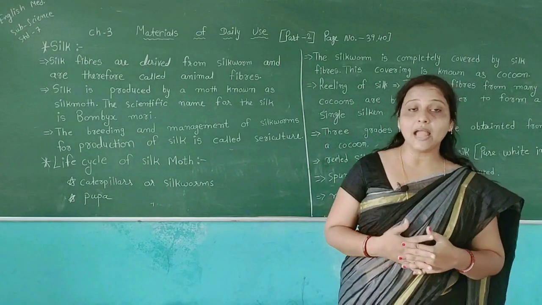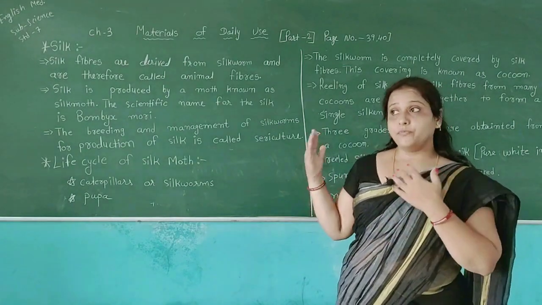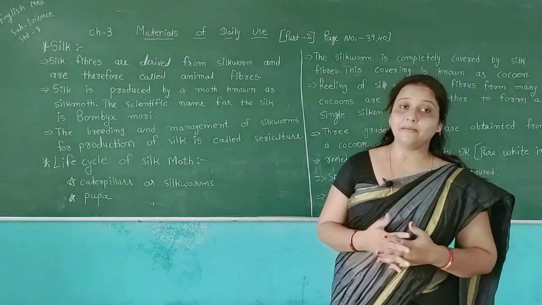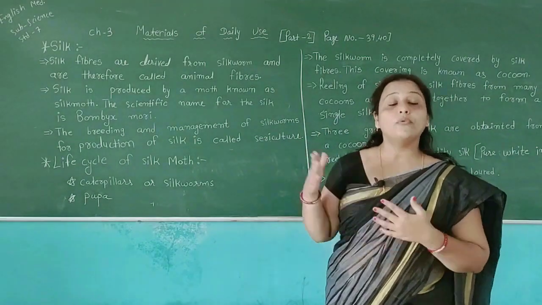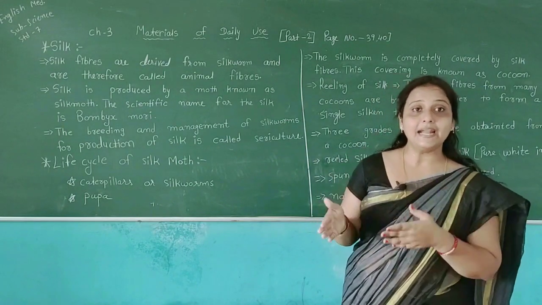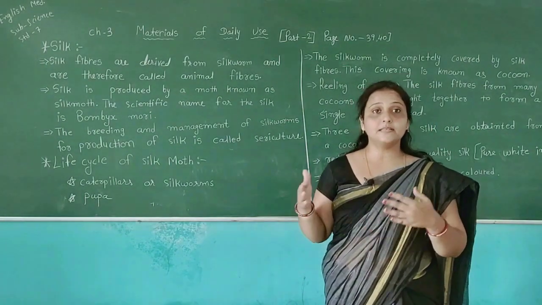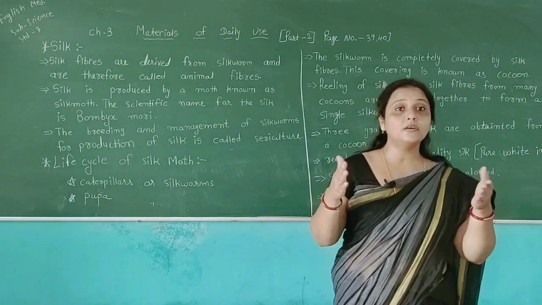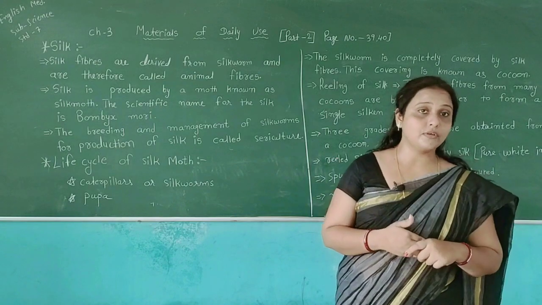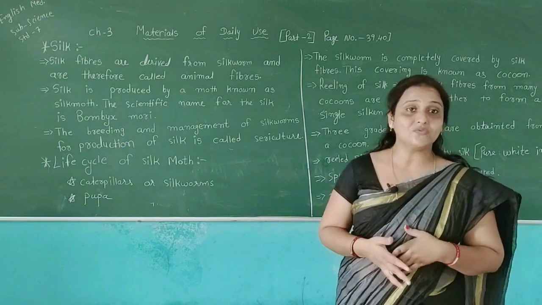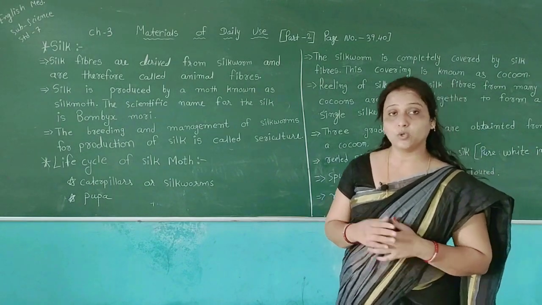People do different types of processes on the hair of the animals in companies, and after that they make the cloth, for example a sweater, and then we can wear it.